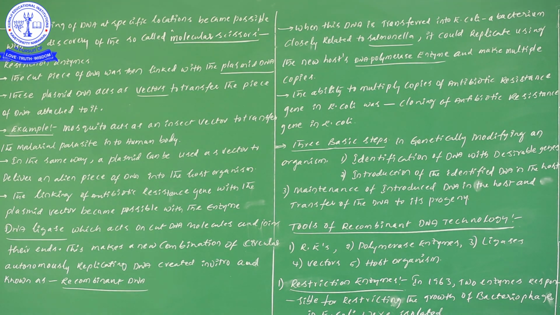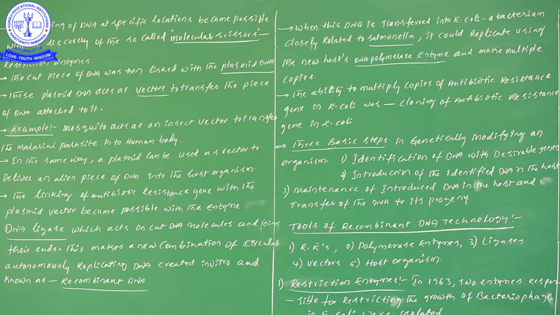Next one, when this DNA is transferred into E. coli. Now let us transfer this particular gene into E. coli, a bacterium. E. coli is a bacterium closely related to Salmonella. Why?